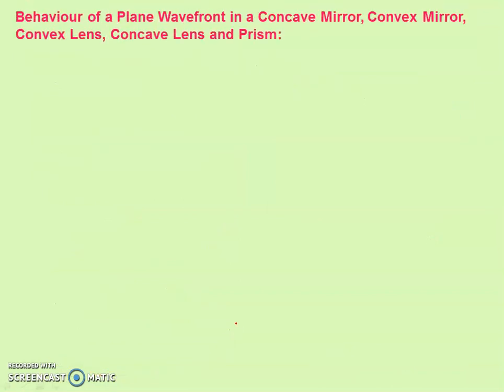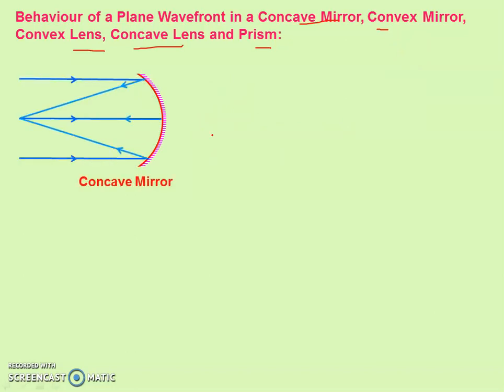So we can explain the laws of reflection and the laws of refraction with the help of wave theory, right? Now, the behavior of a plane wavefront in a concave mirror, convex mirror, convex lens, concave lens and prism. Now see, there is a plane wavefront incident in all these cases. What will happen? In the first case, there is a concave mirror. If parallel rays are incident on this concave mirror, they get focused at the focal point. So the incident wavefront is a plane wavefront, but the reflected wavefront is spherical, since these are converging rays.